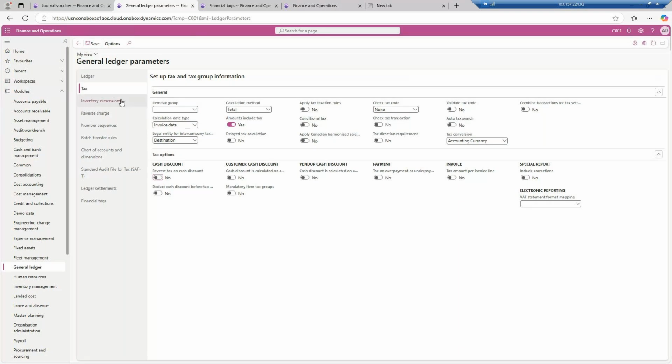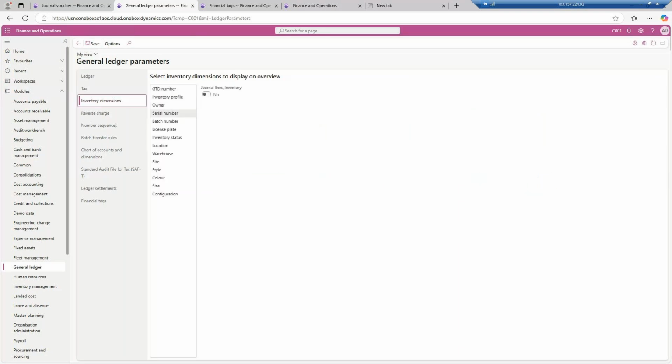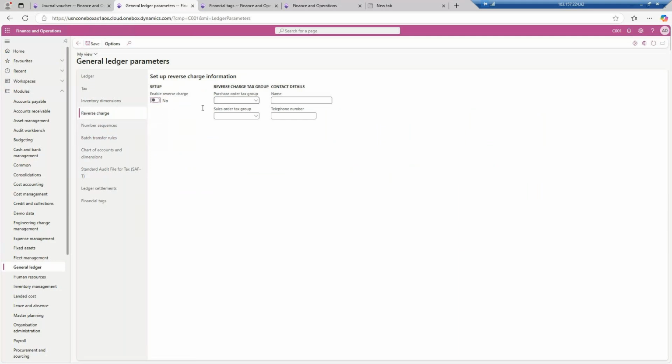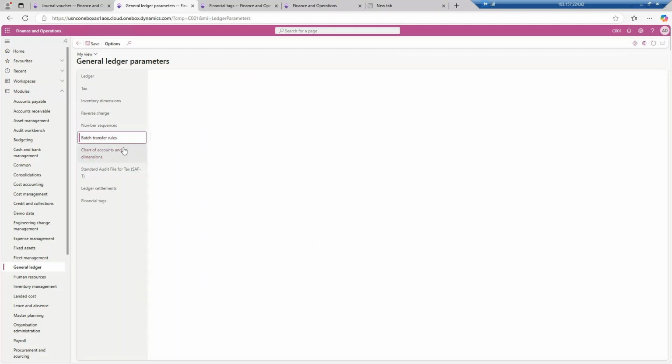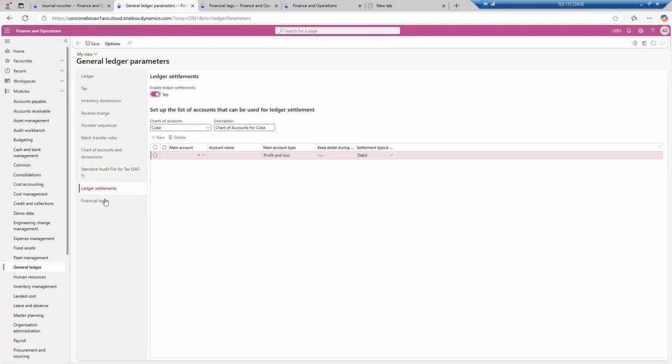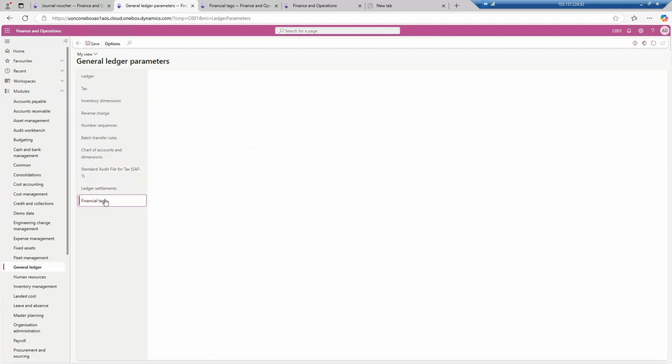Do let me know if you are able to see the financial tag option. Reverse charge, no. Number sequences we have already filled up. This is the one, chart of accounts and delimiter. This is fine. Standard audit file for tax, standard ledger settlement. Okay, this is the financial tag they have added over here.